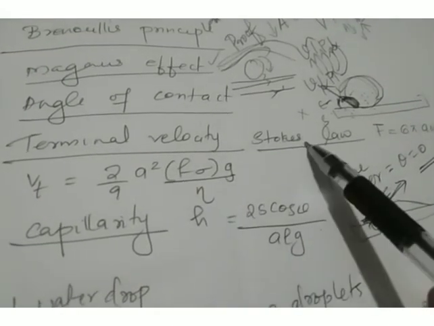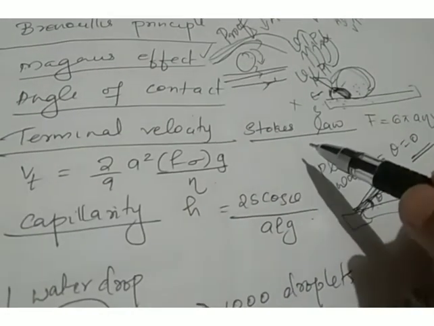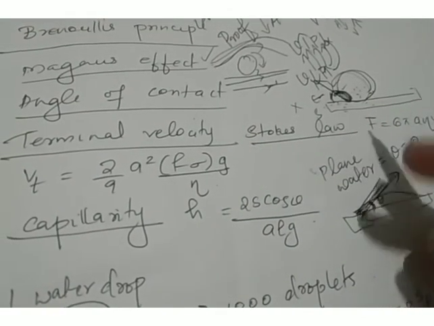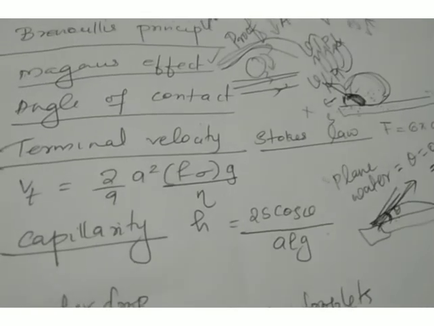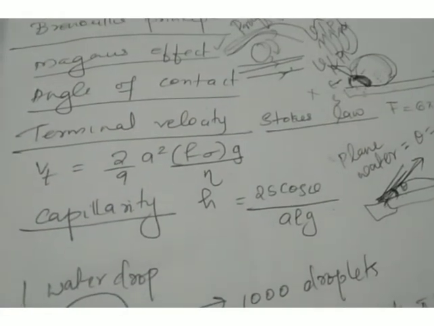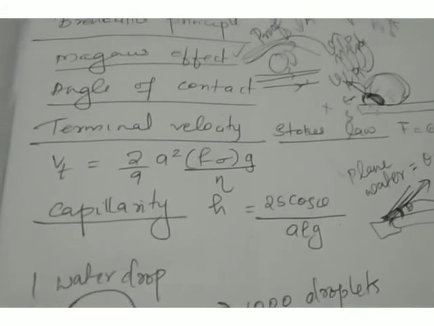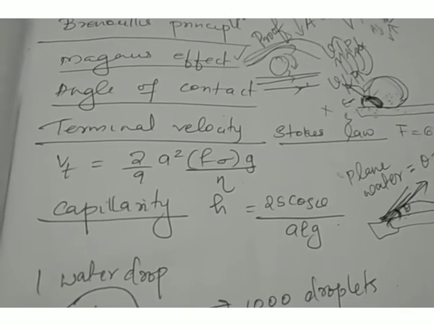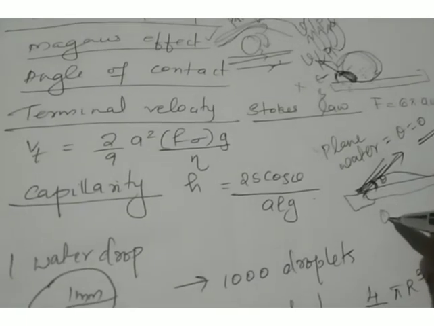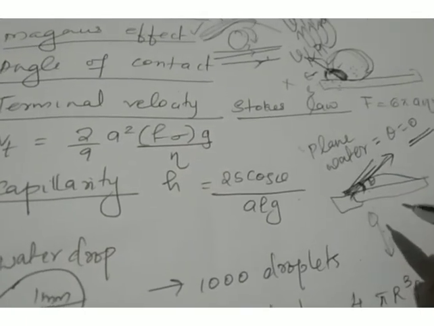Then we discussed Stokes law and terminal velocity. So what is Stokes law? Stokes law gives an expression for the viscous force experienced by a spherical object when it is moving through a fluid. Consider a raindrop which is falling down. That raindrop is falling through the medium air, which is a fluid.